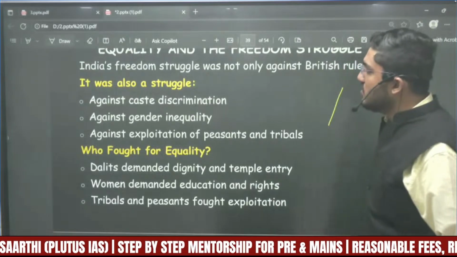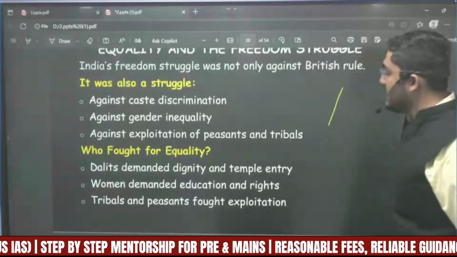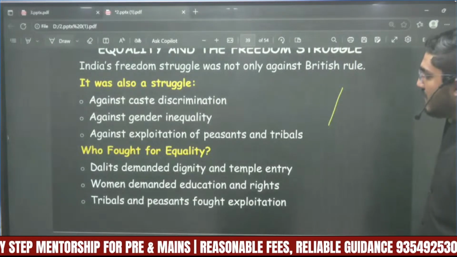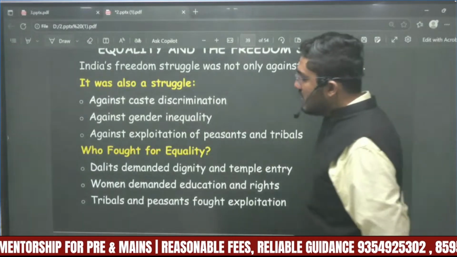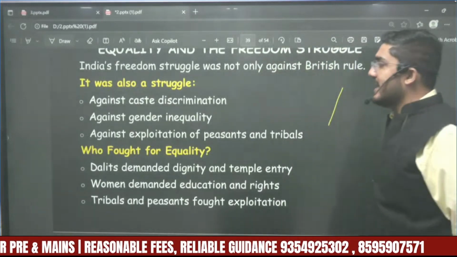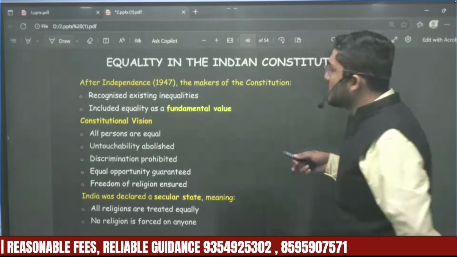Okay, so we fought for equality. Dalits basically demanded dignity, and the temple entry movement was there. Women demanded education and rights. Tribals and peasants fought against exploitation. Okay, so now, equality in the Indian Constitution.